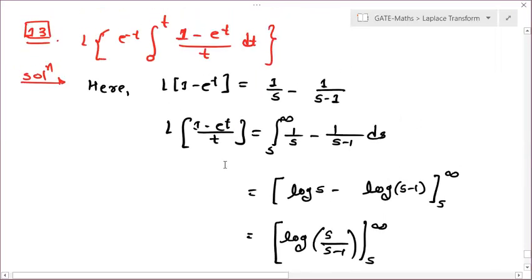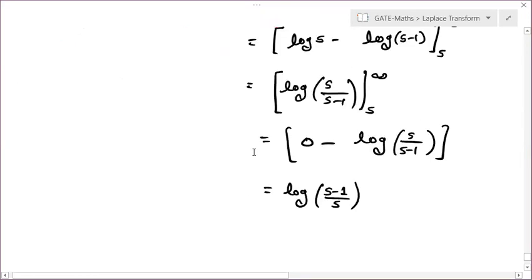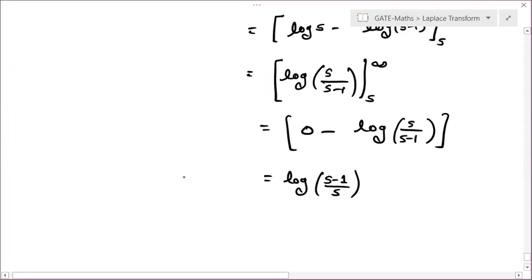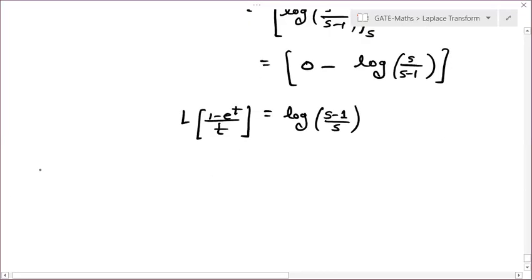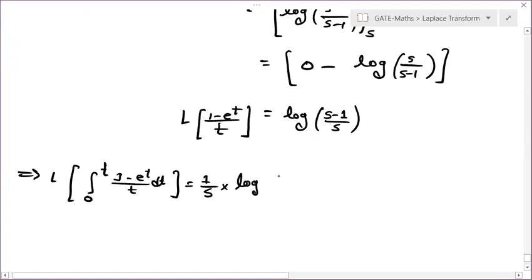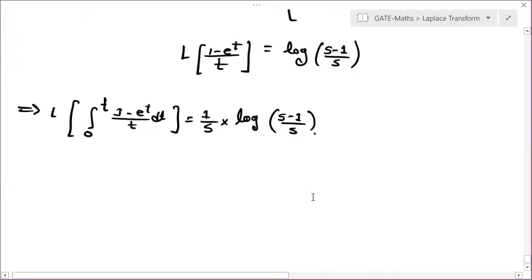Laplace of (1 minus e to the power t) by t. Now we have to apply the integral and then multiply with e to the power minus t. So first apply the integral here. It implies Laplace of integral 0 to t (1 minus e to the power t) divided by t dt will be equal to 1 by s log of (s minus 1) by s. Now you have to multiply this with e to the power minus t.